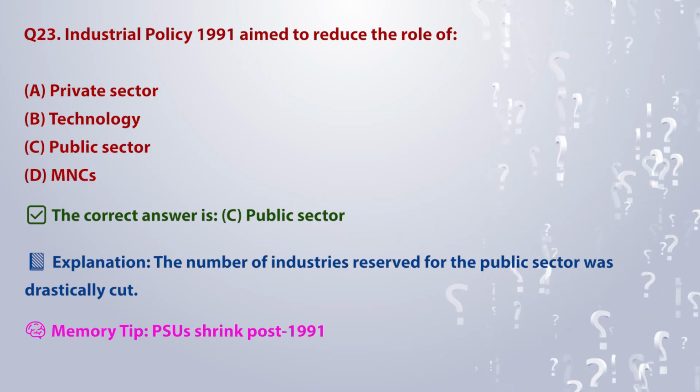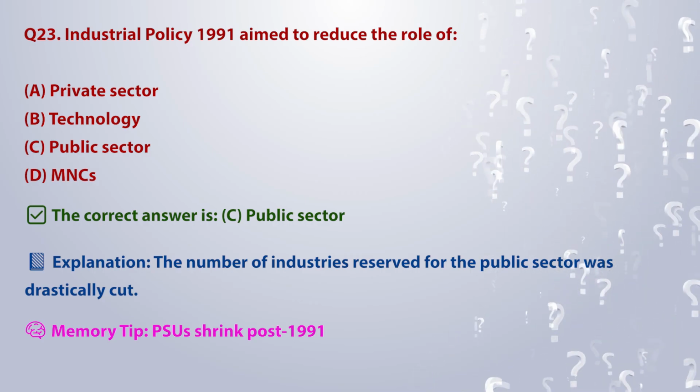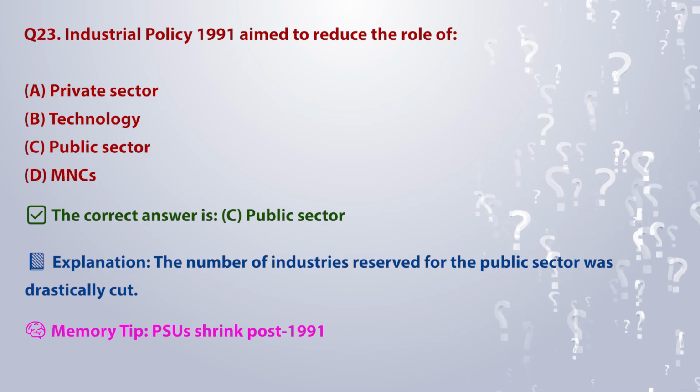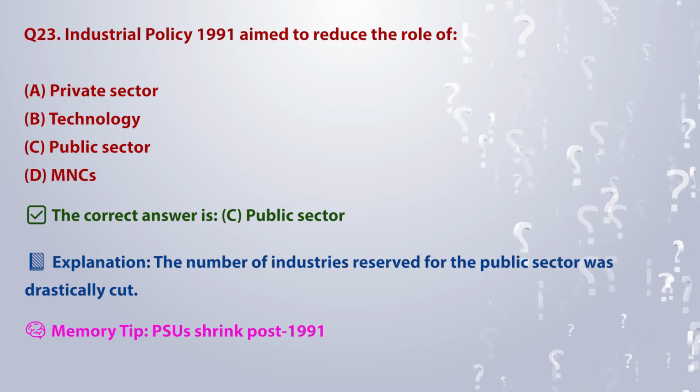The correct answer is C. Public sector. Explanation: the number of industries reserved for the public sector was drastically cut. Memory tip: PSUs shrink post-1991.